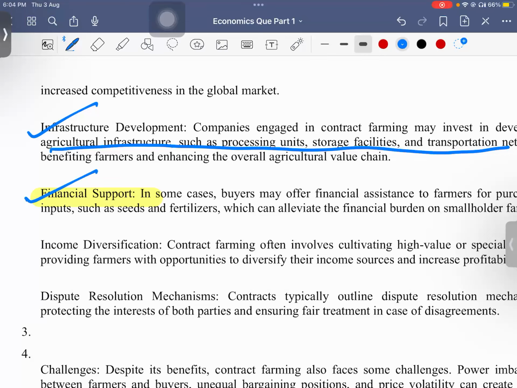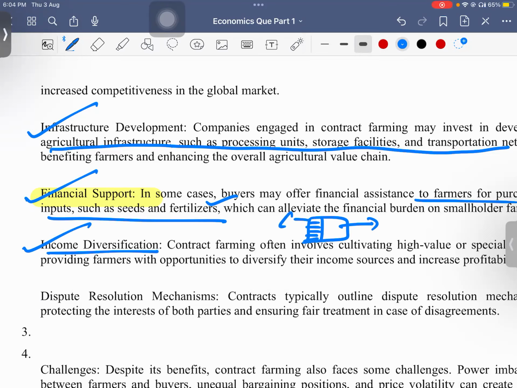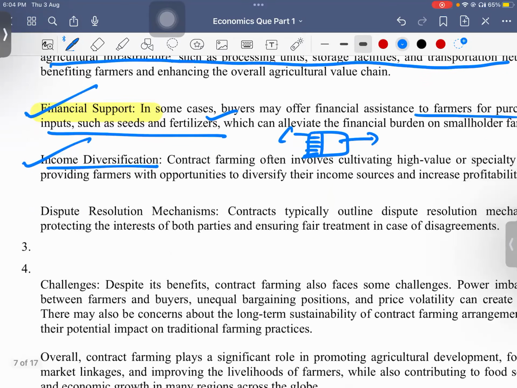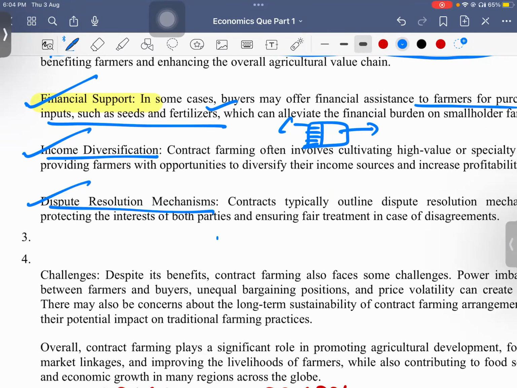And financial support. They also provide some financial support to the farmers for the purchase of fertilizer and seed, or if some issues happen in the farm. They provide it all. And income diversification. If you have a farm, some part you can do with contract farming and the others we can do normal farming, so at least that part will be protected and you may get regular income. Then the dispute resolution mechanism. They have a different dispute resolution mechanism for solving issues.